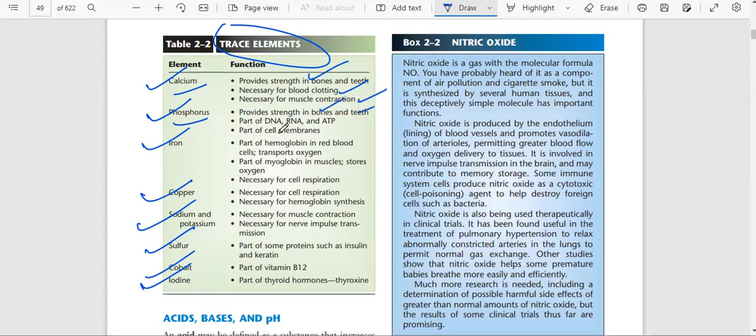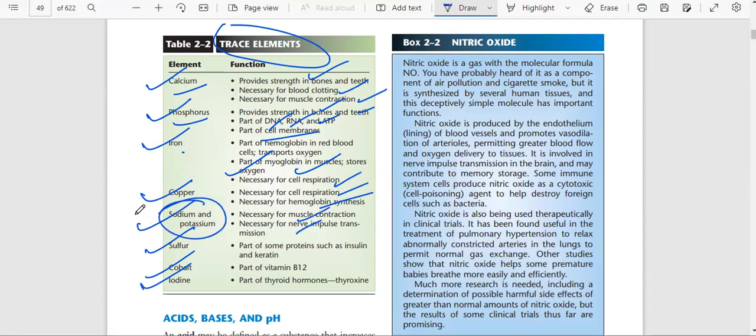Phosphorus is needed for bones and teeth, DNA, RNA, ATP, and the cell membrane. Iron is needed for hemoglobin in red blood cells to transport oxygen, as well as in muscles, where it also stores oxygen, and is needed for cell respiration. Copper is needed for cell respiration and hemoglobin synthesis. Sodium and potassium are needed for muscle and nerve function.